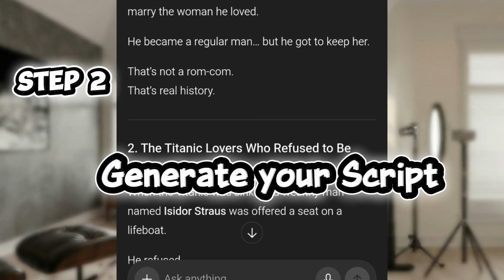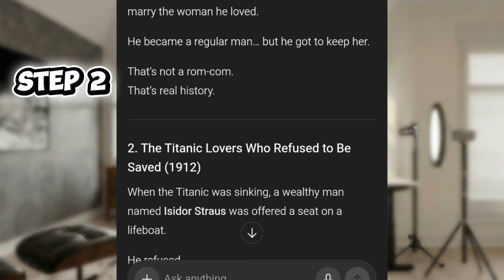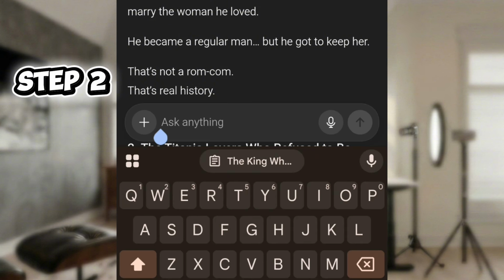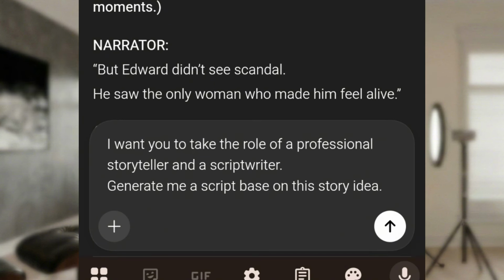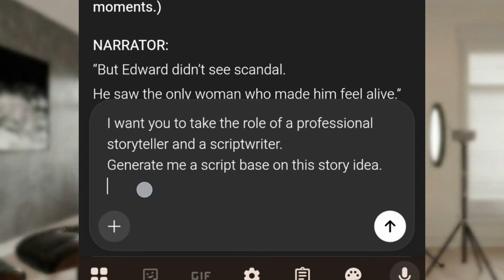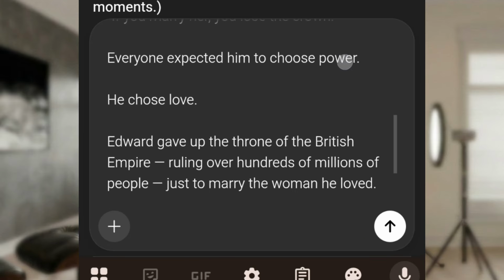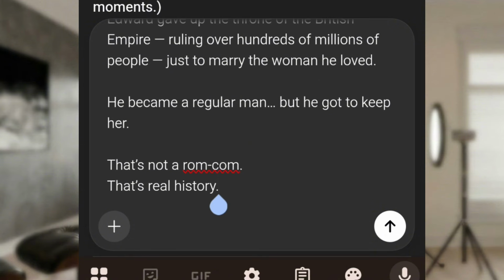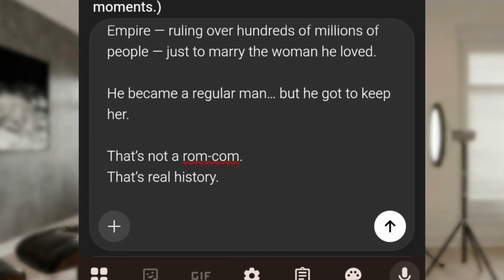And we're still going to use ChatGPT to generate our script. So what you're going to do is tap on this as if you want to type. You then type in this. I want you to take the role of a professional storyteller and a script writer. Generate me a script based on this story idea. Now, after you write this, you then paste that story idea we copied. Good. When you paste it, you scroll down, you then add this.